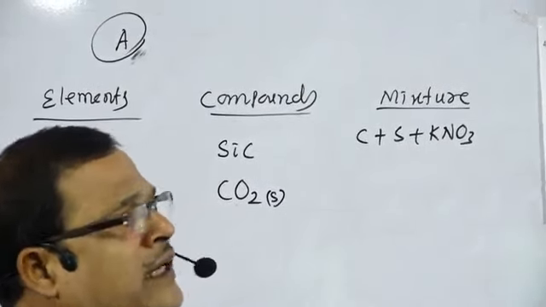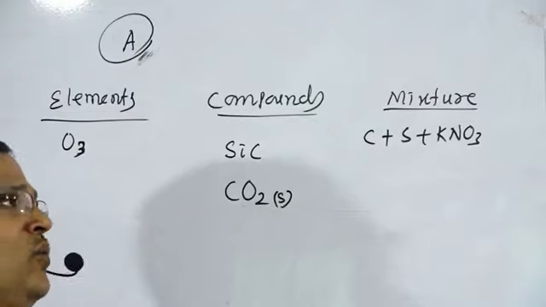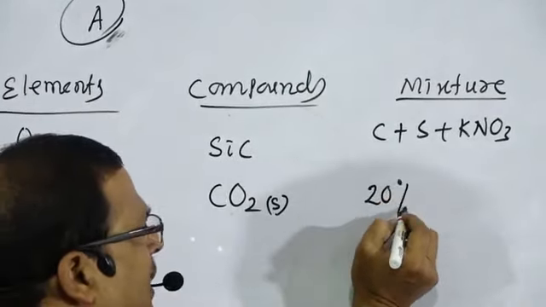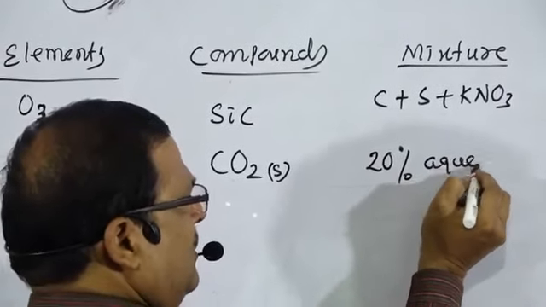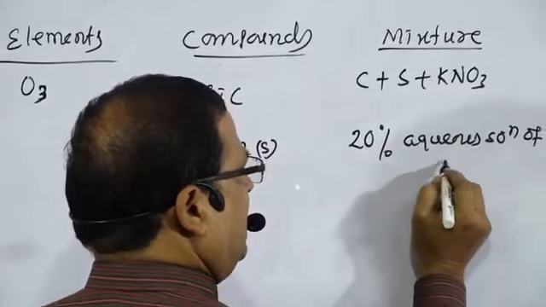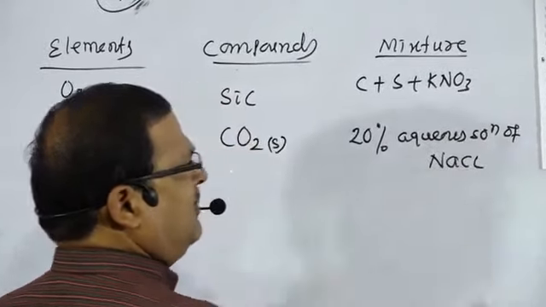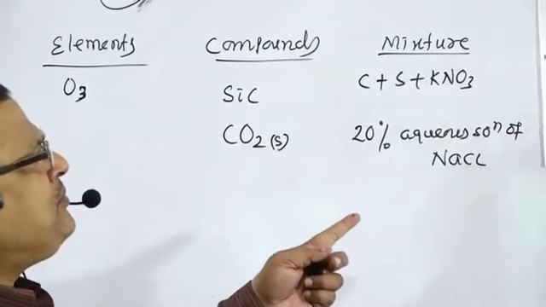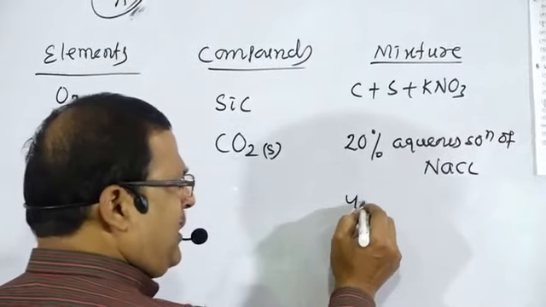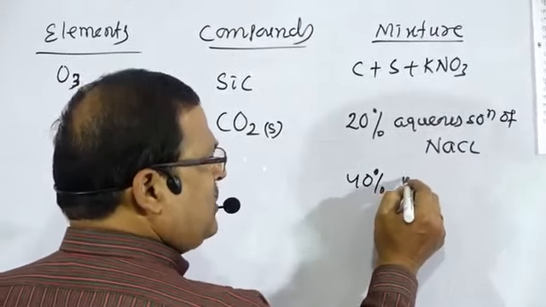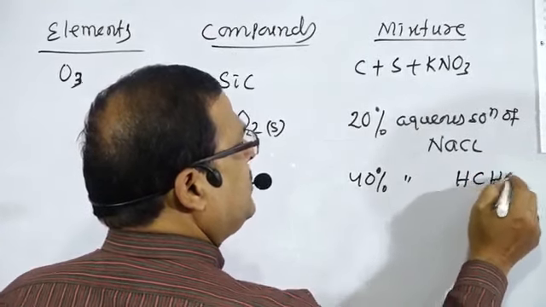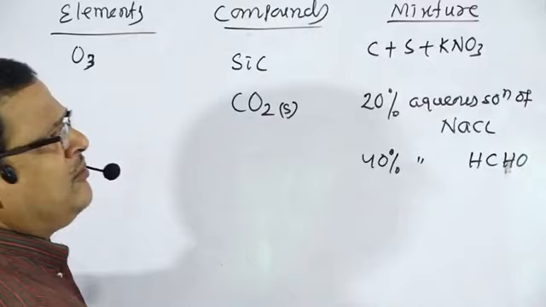Next one, brine, that is a 20% aqueous solution of NaCl, sodium chloride, therefore that is a mixture. Next one, formalin, that is a 40% aqueous solution of formaldehyde, HCHO, therefore that is a mixture.